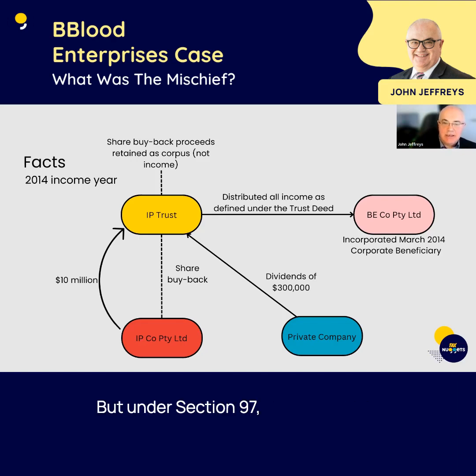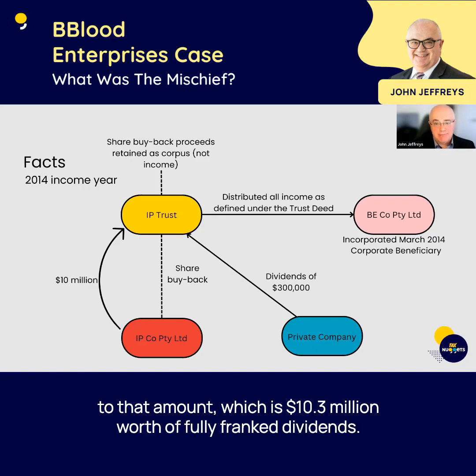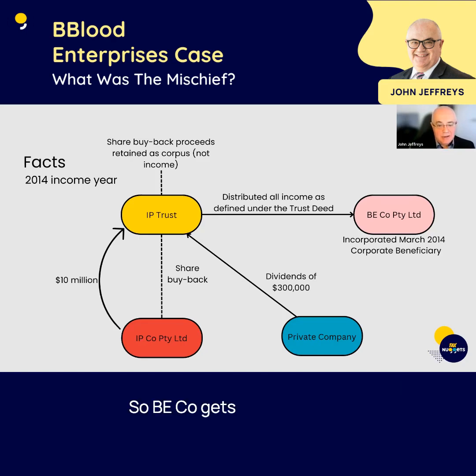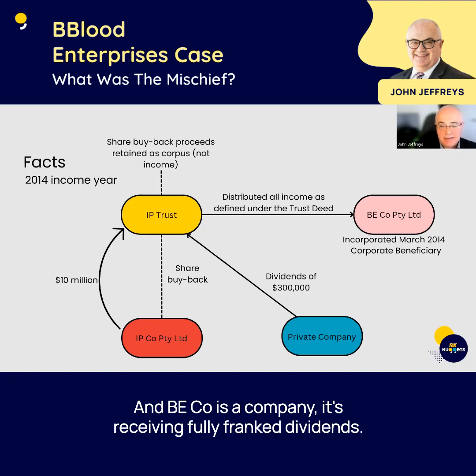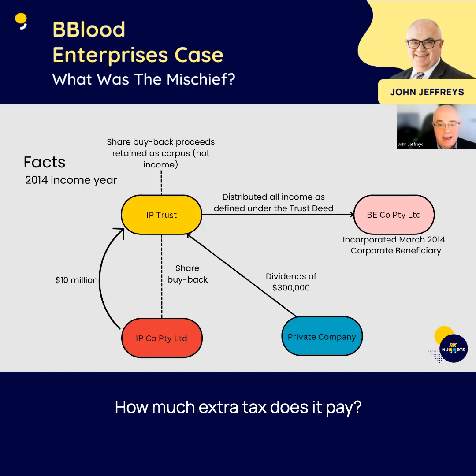But under Section 97, it drags with it all of the tax implications that attach to that amount, which is $10.3 million worth of fully franked dividends. So BE Co gets $300,000, but it gets taxable income of $10.3 million plus the franking credits. And BE Co is a company. It's receiving fully franked dividends. How much extra tax does it pay?